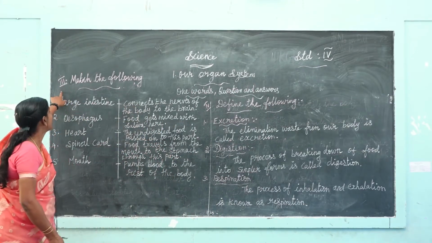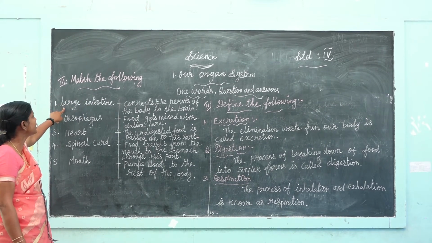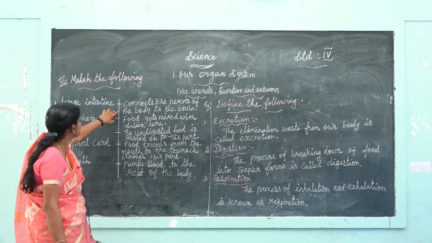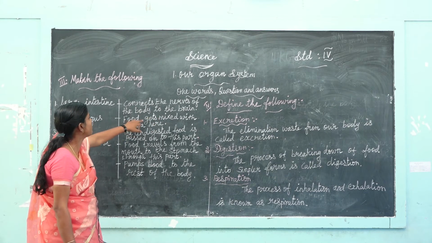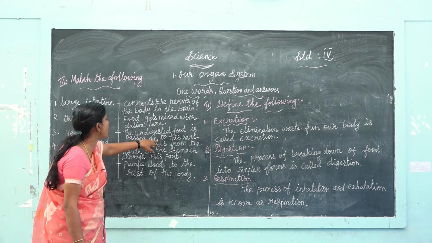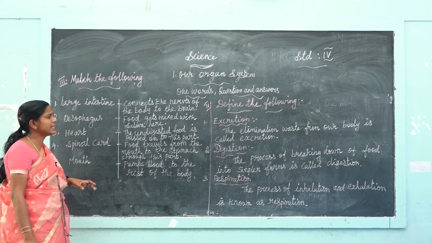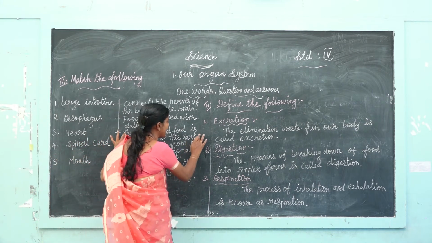Next one, match the following. First one, large intestine. Where is the answer? Connects the nerves of the body to the brain. Food gets mixed with saliva here. Undigested food is passed on to this part. Large intestine, undigested food is passed to this part only. First one answer is